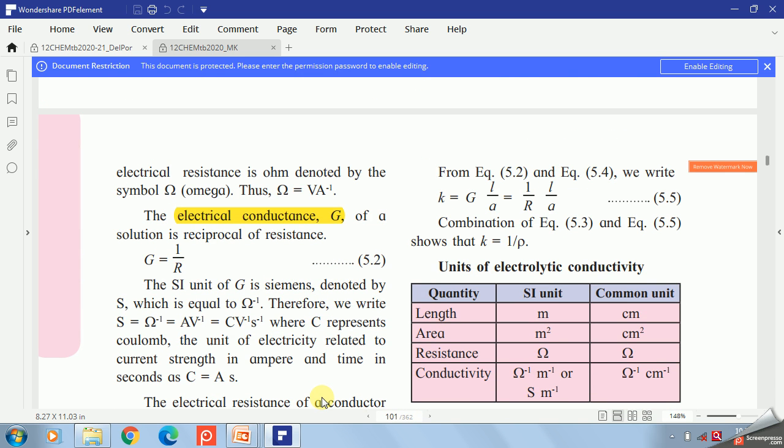So from equations 5.2 and 5.4, what do we write? K is equal to G into L by A, where G is 1 by R. So K is equal to 1 by R into L by A. If we combine equation 5.3 and equation 5.5, what do we get? Rho is equal to R into A by L. So K is equal to 1 by rho.